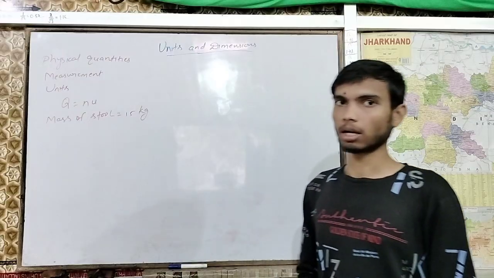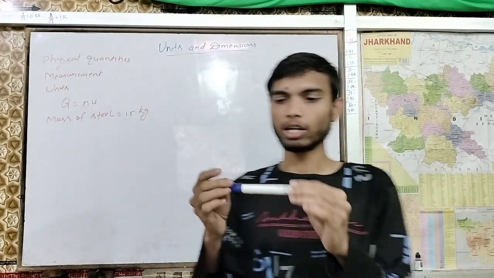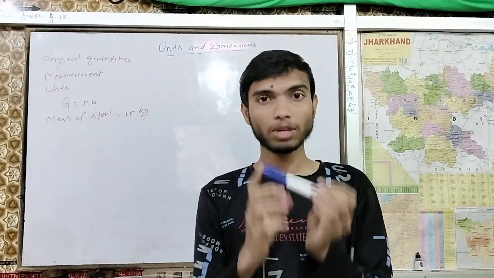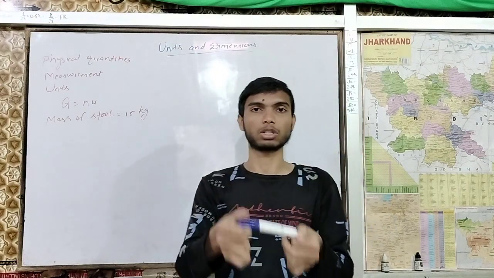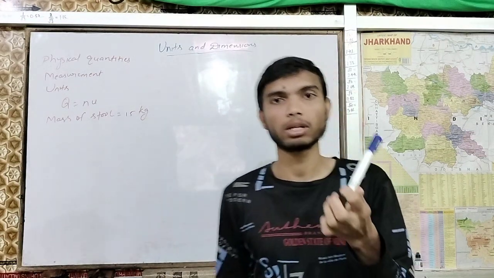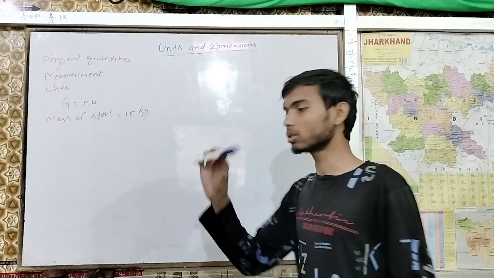For instance, this marker: the length of this marker will be something, and we are able to measure it. So that's why we can say this is a quantity. But the name of this quantity is what? Physical quantity, because it can be measured.